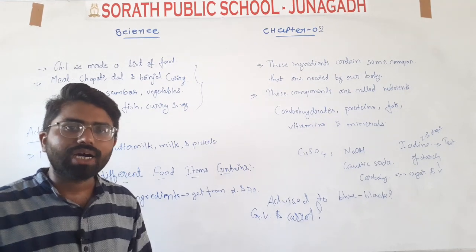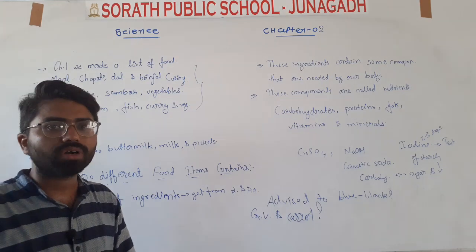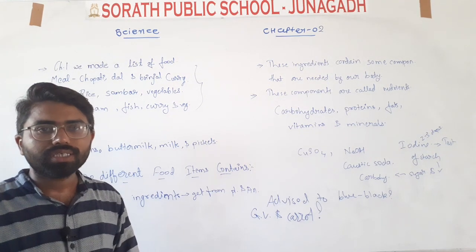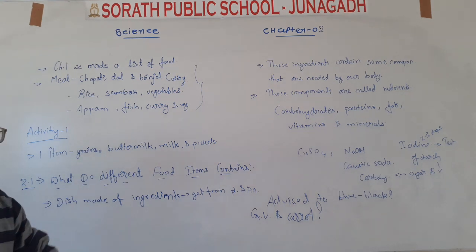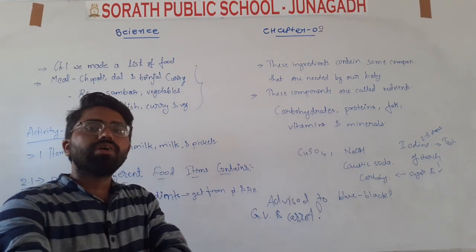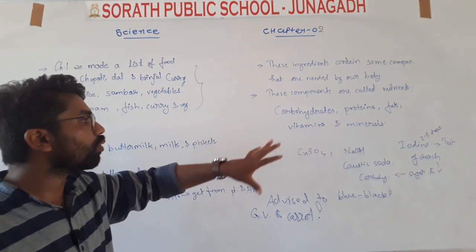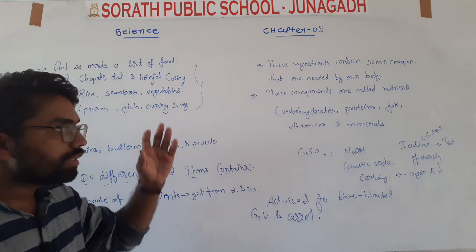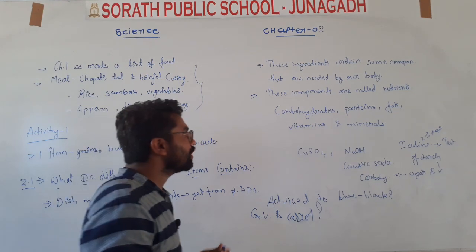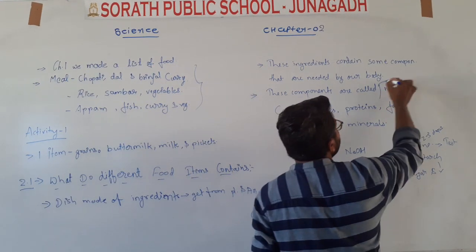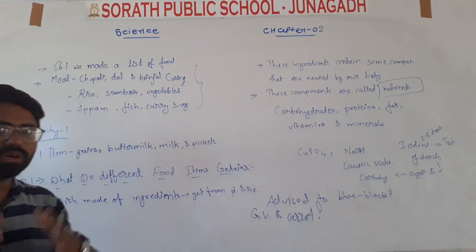So if you think about why we are eating different foods, why we are doing this much hard work to prepare foods, every day our mother is preparing a new dish for us. Yes or yes, they are preparing a new dish for us. So we were at these ingredients. In these ingredients there are components which are needed by our body. These components are known as nutrients. Now which are the nutrients that our body needs?